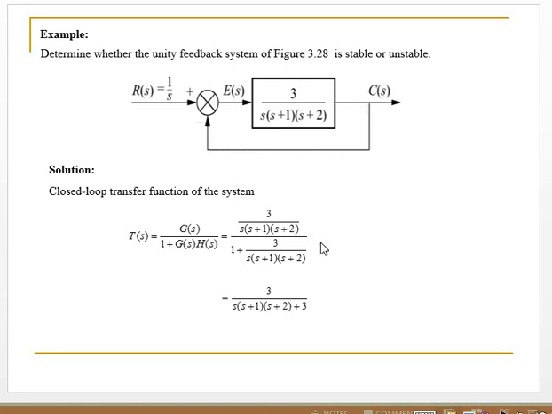Then we can write the closed loop transfer function, with the symbol T(S), equal to G(S) per 1 plus G(S)H(S). We substitute the gain values, and at the end we get T(S) equal to 3 per S times (S plus 1) times (S plus 2) plus 3. This is the closed loop transfer function.